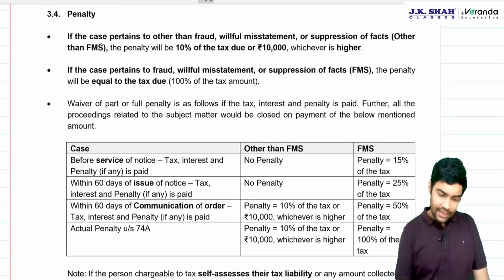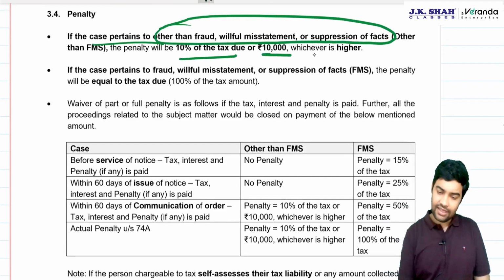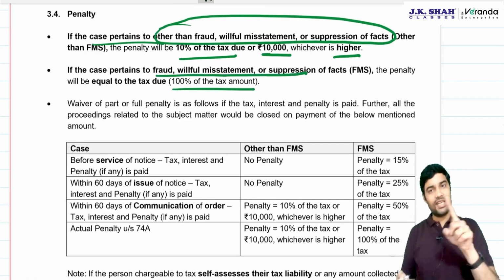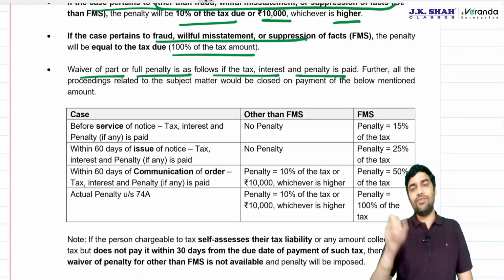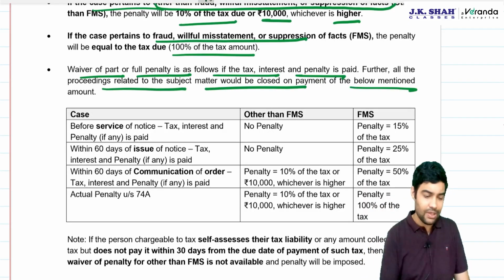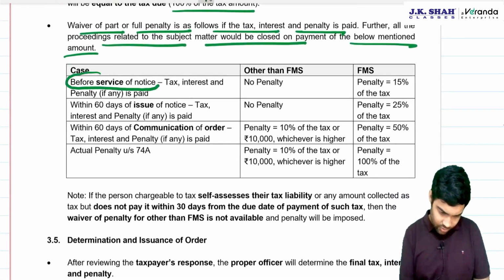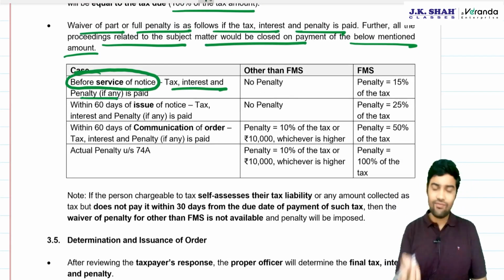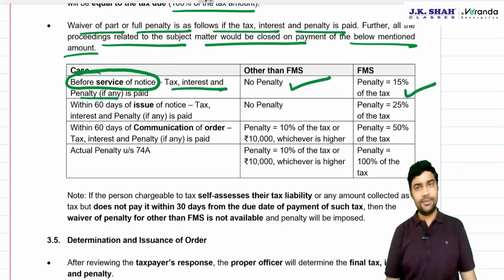Let's see the penalty. If the case pertains to other than fraud, misstatement or suppression, it is 10% of tax or 10,000, whichever is higher, same as 73. If it is fraud, 100% of tax, same as 73. Waiver of part or full penalty is as follows: if tax, interest, penalty, if any, is paid, all proceedings are said to be closed if the below mentioned amounts are paid. Before service of notice, if you pay tax and penalty if it is applicable: other than FMS, no penalty; FMS, 50.